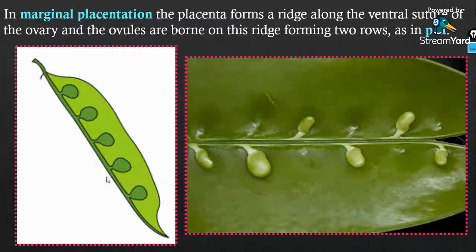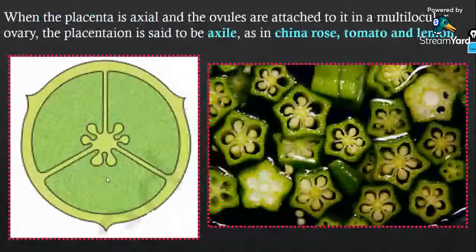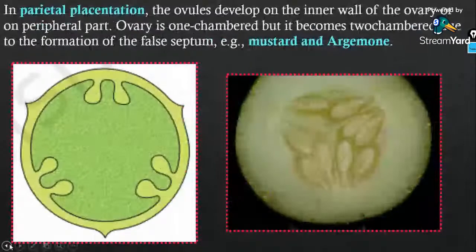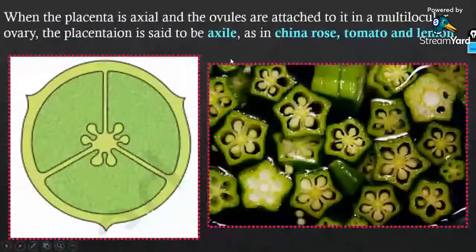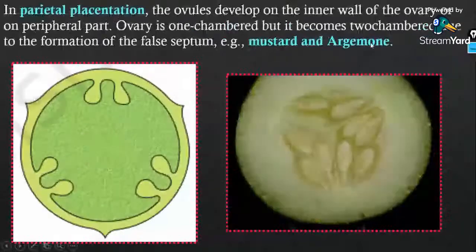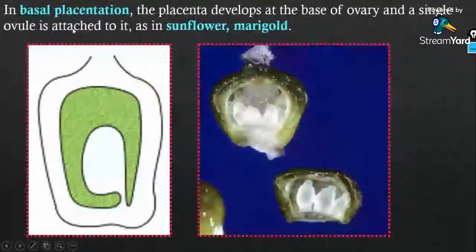So axial placentation, you will have China rose, tomato, and lemon. For parietal placentation, you will have mustard and argemone. Tomato is an example for an axial placentation, and China rose is also an example for an axial placentation. I have asked you about the parietal placentation: you will find mustard and argemone. Dianthus and primrose have free central placentation, and basal placentation is in sunflower and marigold.